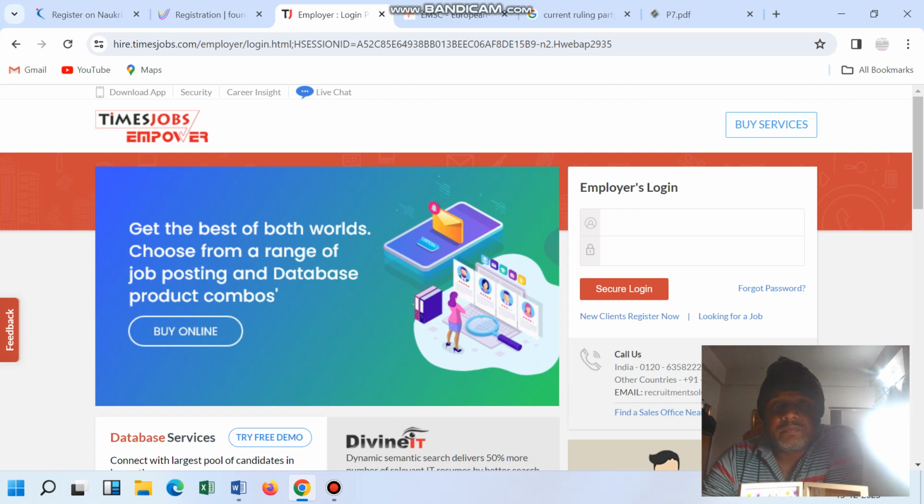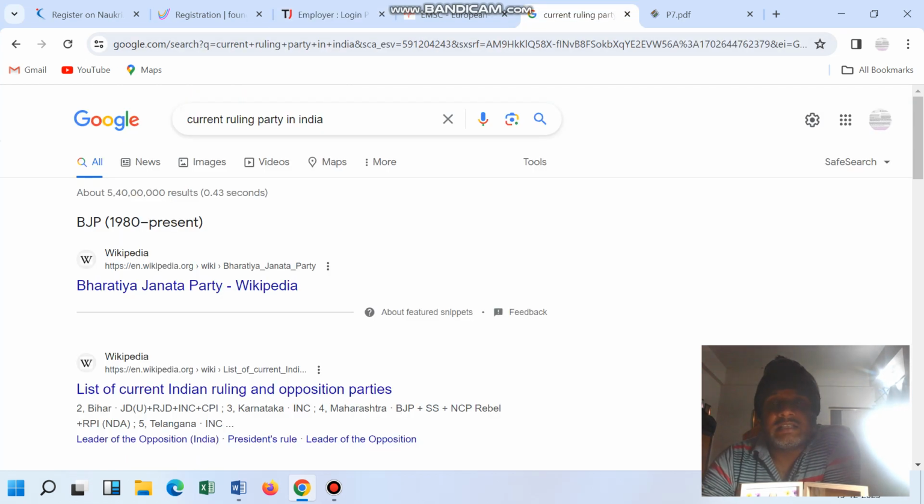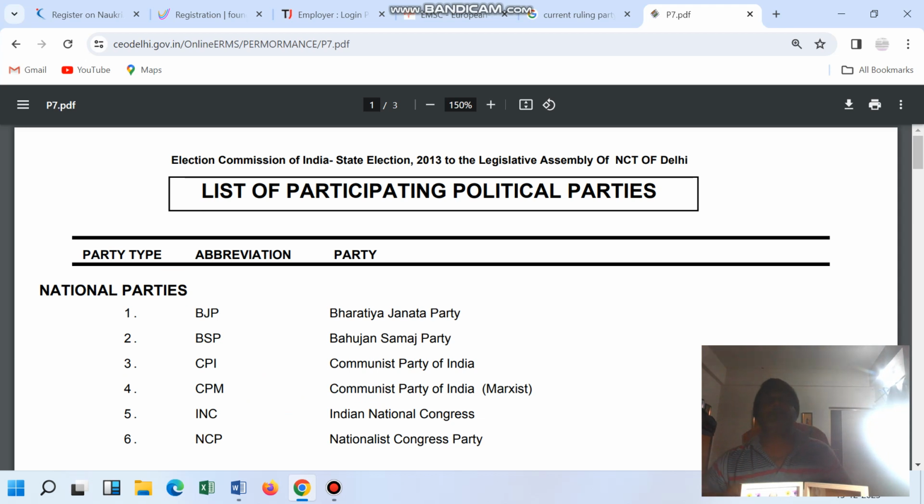Now this group, one of the persons told that this is okay, but who is ruling the government? The central government, and how many political parties are there, because this group is supposed to help you, right? Because it's their responsibility, who are sitting in the parliament house, that they should help you. So who is currently ruling? One of the persons told that it's BJP, Bharatiya Janata Party, and this BJP is ruling.